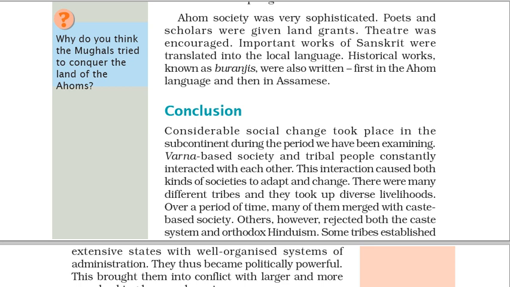Ahom society was very sophisticated. Poets and scholars were given land grants. Theatre was encouraged. Important works of Sanskrit were translated into the local language. Historical works, known as buranjis, were also written, first in the Ahom language and then in Assamese.